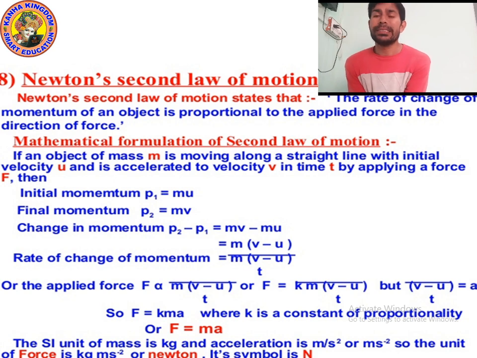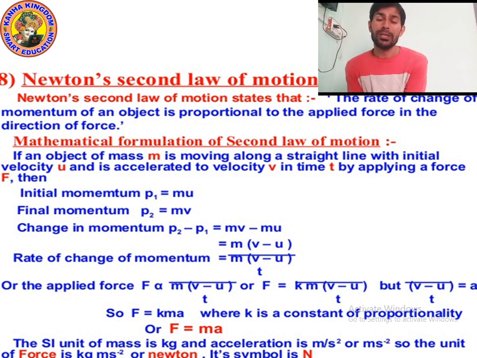Okay, because as I said, this is the rate of change of momentum, so we got the value of the rate of change of momentum: m into (v minus u) upon t. The rate of change of momentum is always proportional to the applied force. Suppose the applied force is F, then both will be proportional to each other. Then we can write F is directly proportional to m into v minus u upon t.